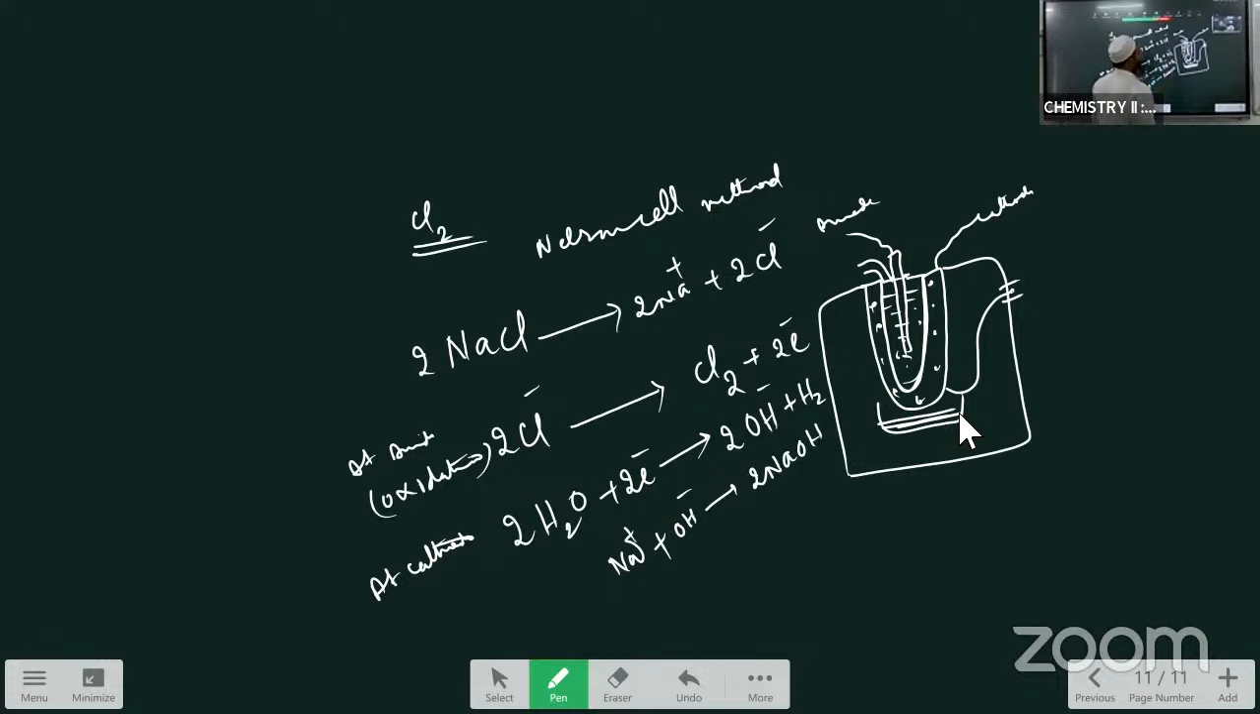and NaOH is formed. This is about the principle in the preparation of chlorine by the Nelson cell method, that is also called as the what? Electrolytic method. I think you might have understood this. Next, properties of the chlorine. How chlorine reacts with the following.